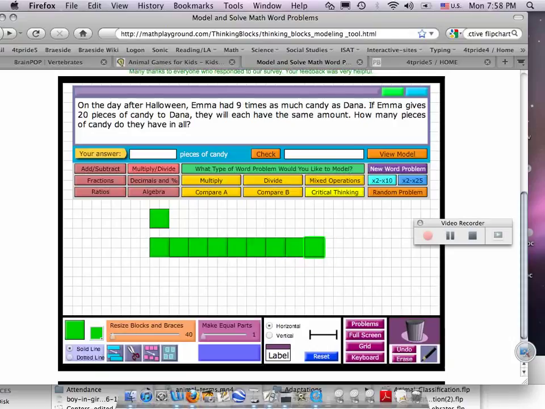If Emma gives, this problem's actually really, really hard. All right, so we have our 2 people. This is a different type of problem here. Dana and Emma.